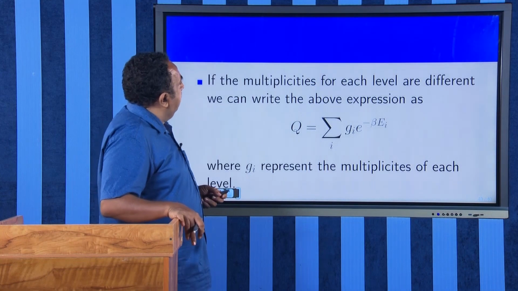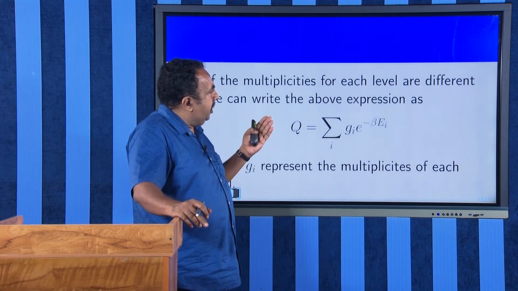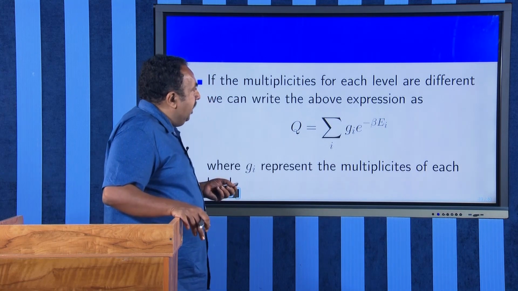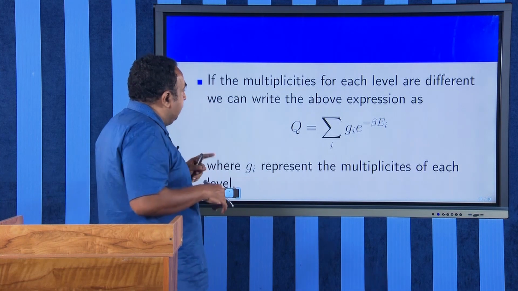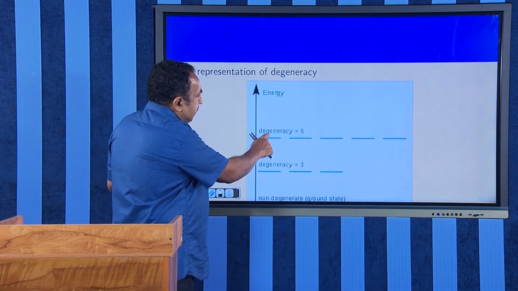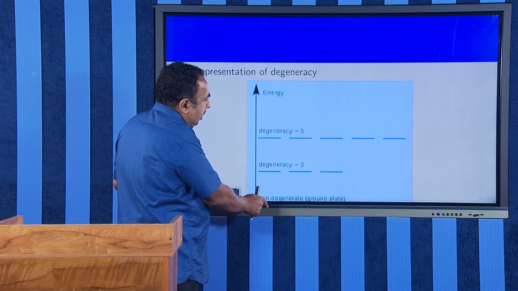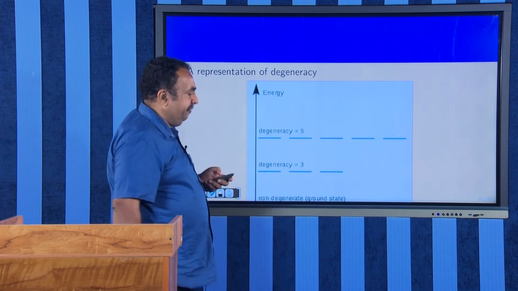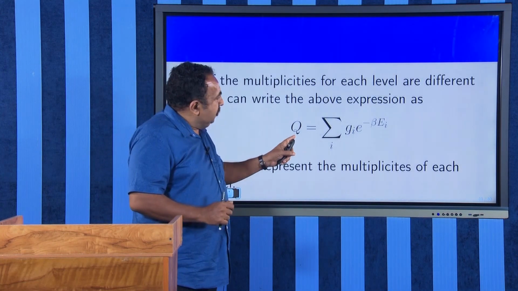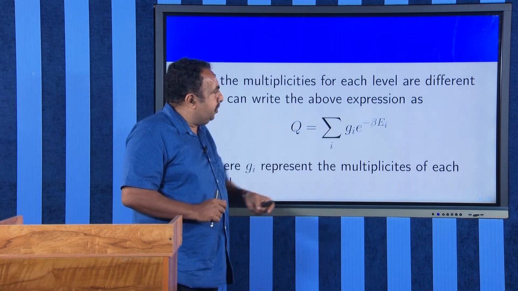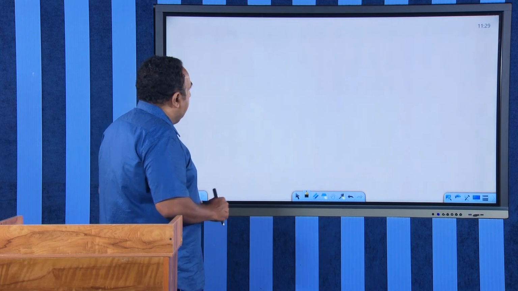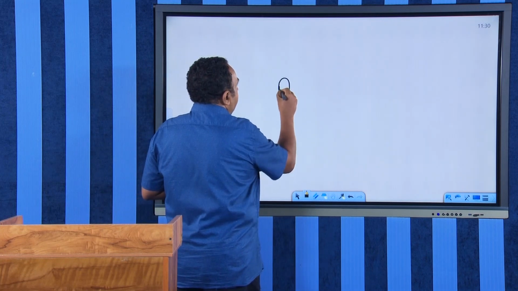Sometimes, instead of omega of E e raised to minus beta E, you can simply write your expression differently. For example, if each energy level is repeated, you have seen in the earlier case that the degeneracy of the second state, the first state and the 0th state are different. Therefore, in order to account for that, I will rewrite my equation as Q is equal to the sum over i of Gi e raised to minus beta Ei. What I mean is that my degeneracies are different.